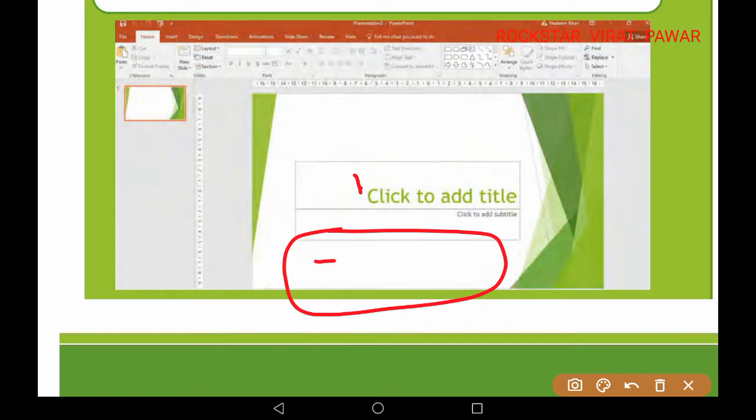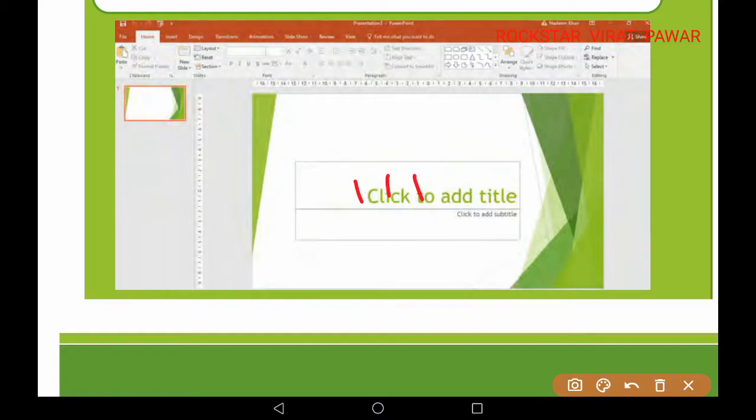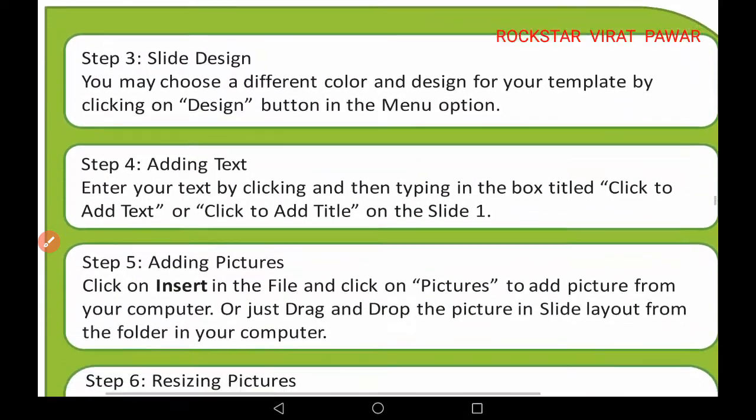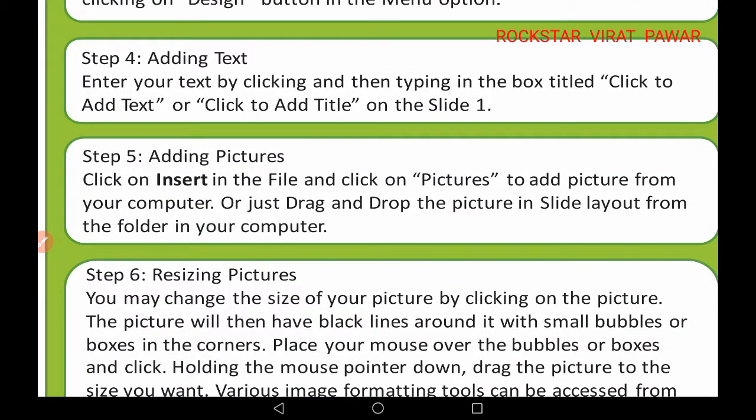and you should select the language, like if you want to make the PPT in Marathi language, you will select Marathi language, but if you want to make the PPT for English literature, you will select the English language, and whichever title you are making for, you will put it down and complete it. Okay, now the next one, step 5 is given, adding pictures.